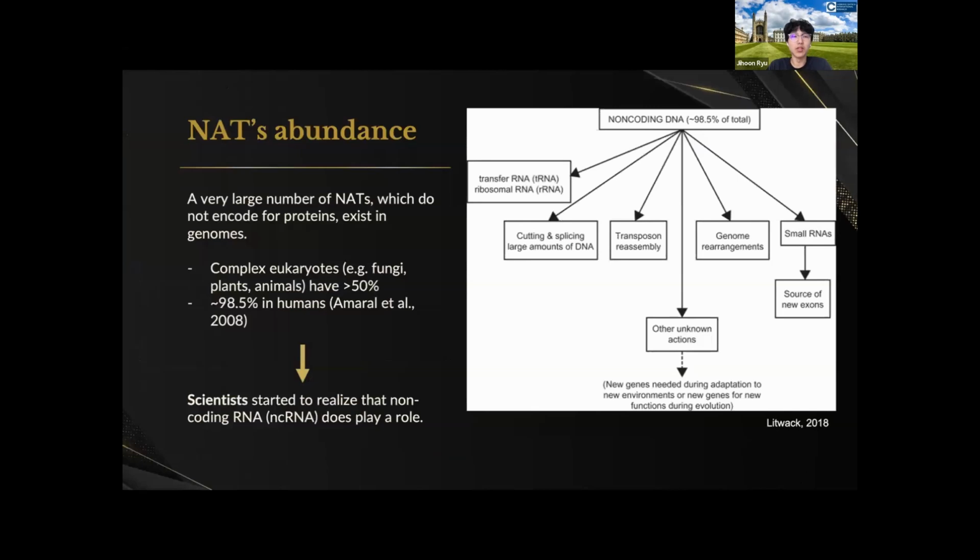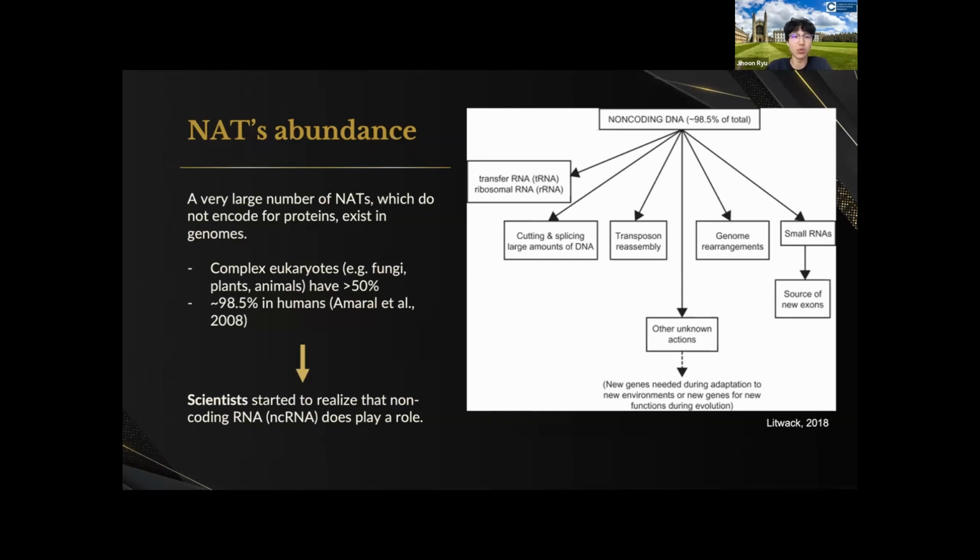Now, NATs' abundance led the researchers to research and delve deeper into the topic of antisense transcription and the non-coding strand because of how abundant they are. There are a very large number of NATs that exist in the human body, but they do not encode for proteins.